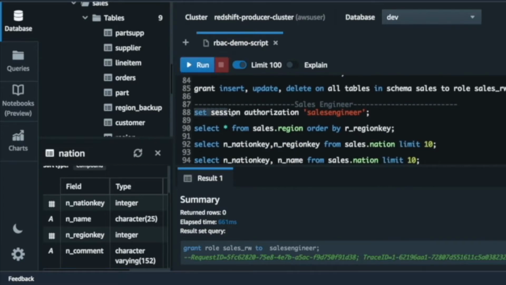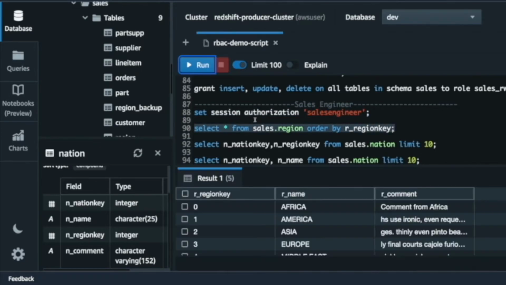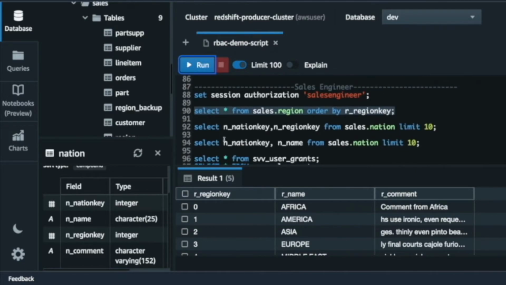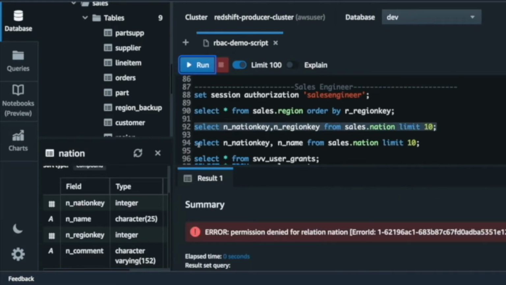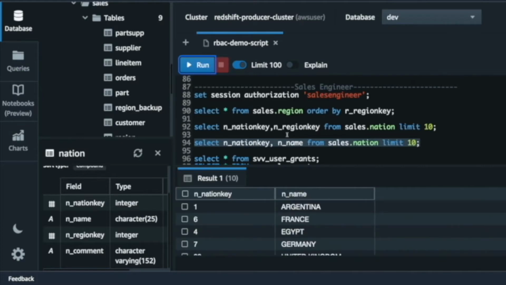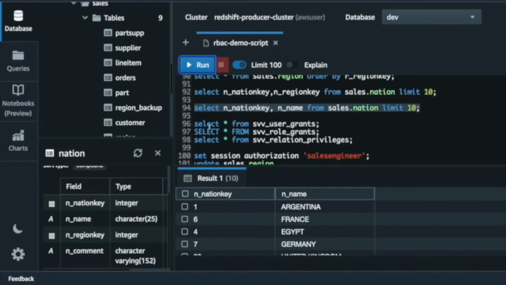I'll show you why. Let's run some queries as sales engineer. So again, setting the session to sales engineer, and then let's run this simple query. Remember sales engineer inherited sales RW, which in turn inherited sales RO. So remember, sales RO doesn't have select permission on region key. So if I run this query as a sales engineer, it would still fail. But it has select permission on nation key and nation name. So if I run this query like it happened earlier, it is properly returning rows.